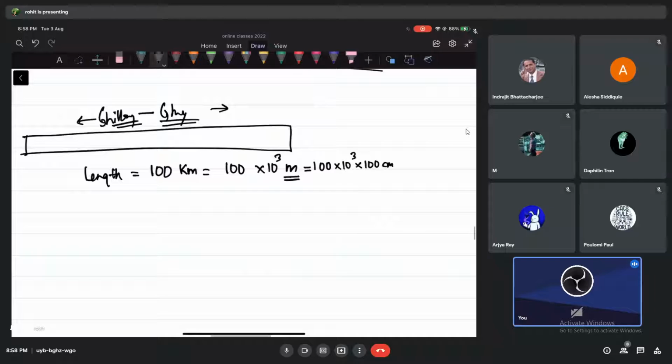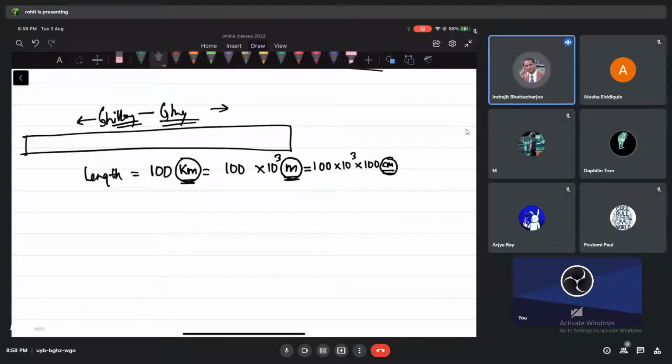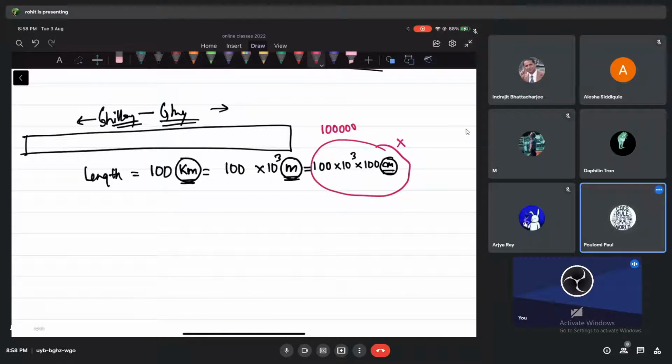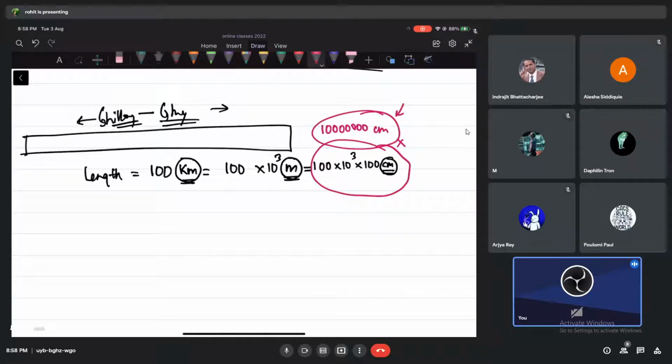Notice, I'm changing my units, right? What is the unit here, guys? Kilometer. I've converted into meter, and I've converted into centimeter. This is a very bad way of writing. Why? It's confusing. Too many digits. Then some other reason why this is bad. It's not so convenient. It's very big. It's not convenient.